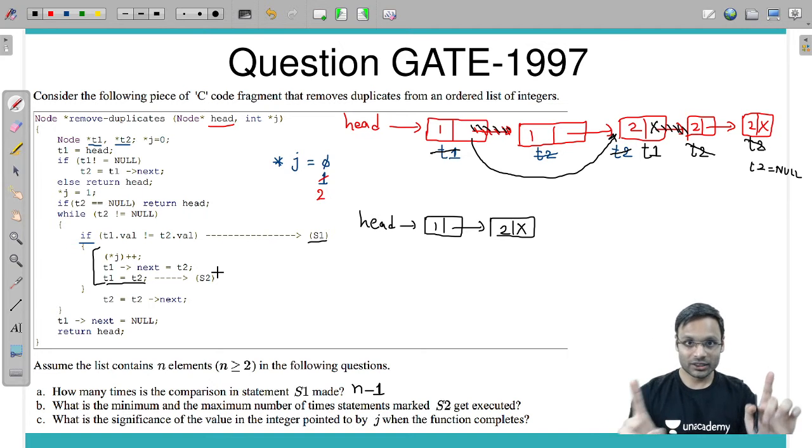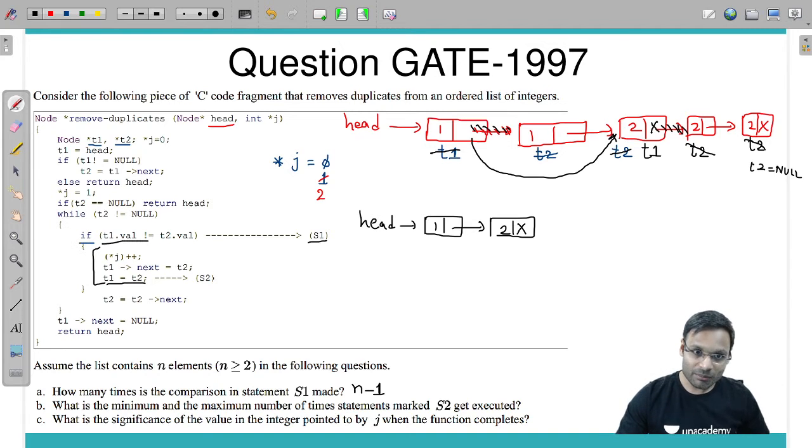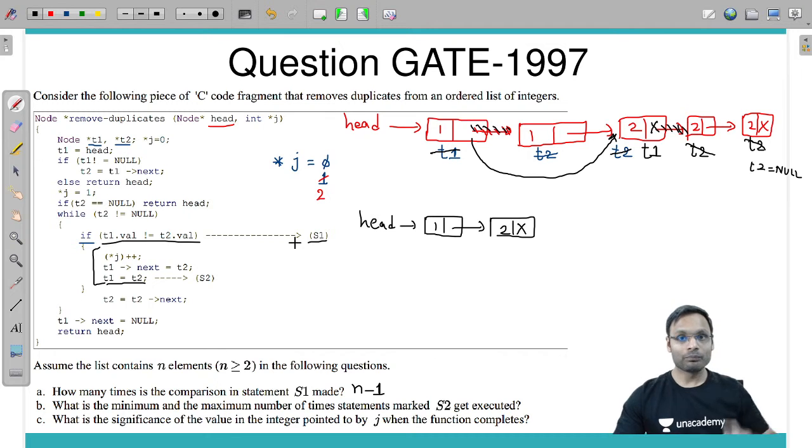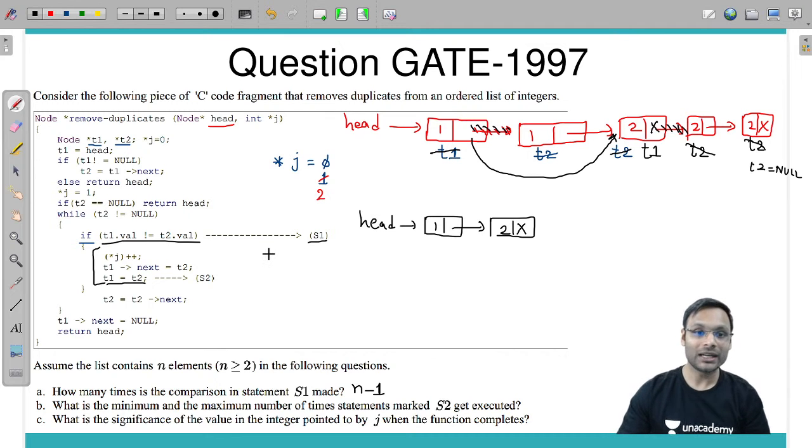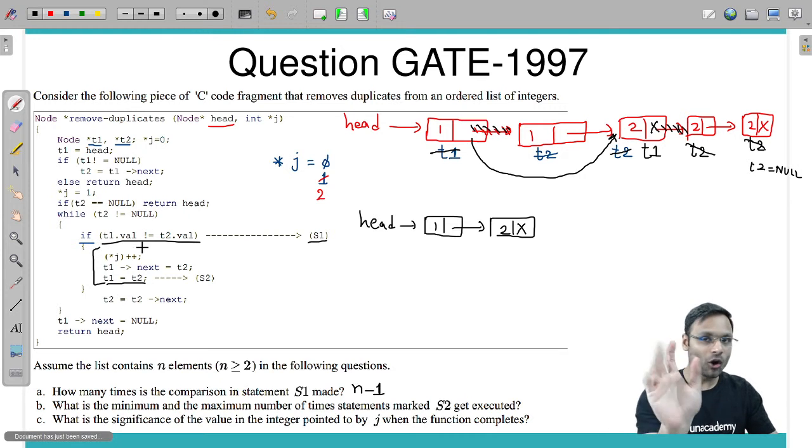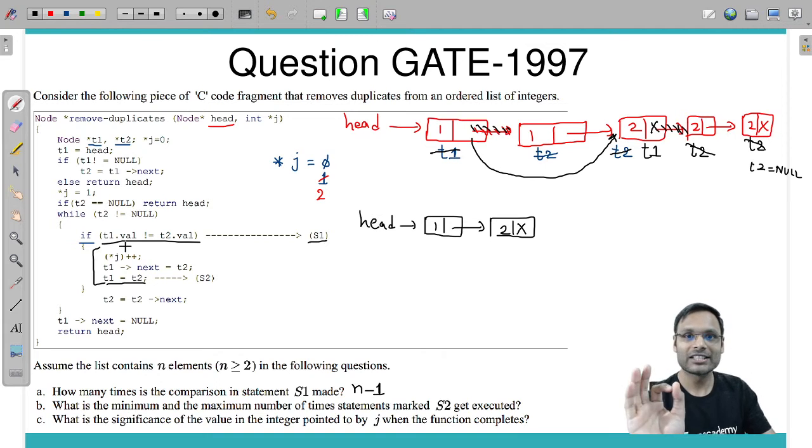Look at this. You are comparing this if at most n minus 1 times, and this comparison you are doing n minus 1 times. You have already checked that.